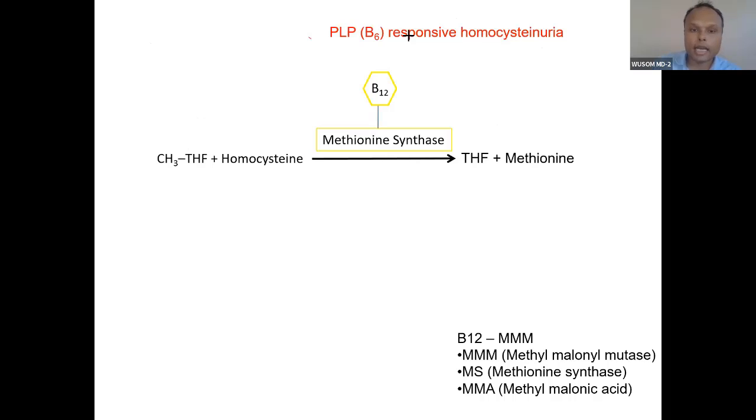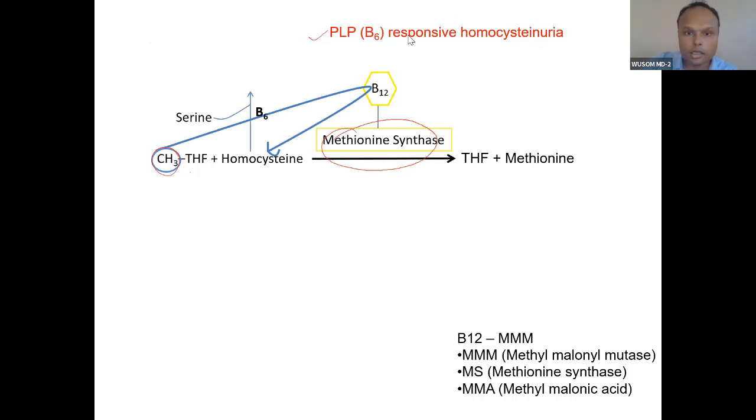So the second reaction I told you is methionine synthase. The methionine synthase reaction is very important. Methionine synthase links vitamin B12 and folate. How? The methyl group of methyl tetrahydrofolate has very low transfer potential, very low capacity to transfer, so it transfers the methyl group to vitamin B12. Then vitamin B12 will transfer this methyl group to homocysteine, and homocysteine will become methionine.